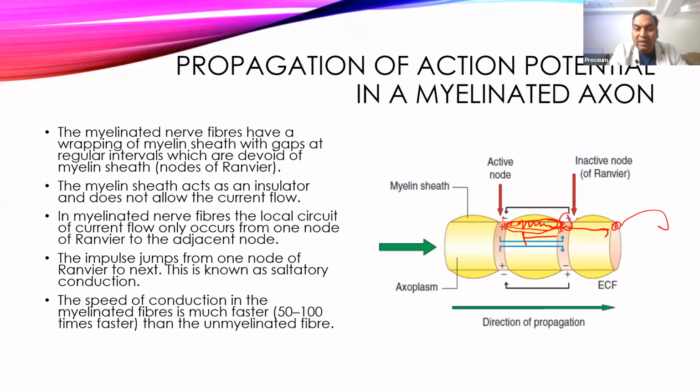Because of this, it will keep on causing action potential at every length, and that's why it takes little time to reach from this portion to this portion. And that's why myelinated nerve fibers conduct faster impulse as compared to unmyelinated nerve fiber.